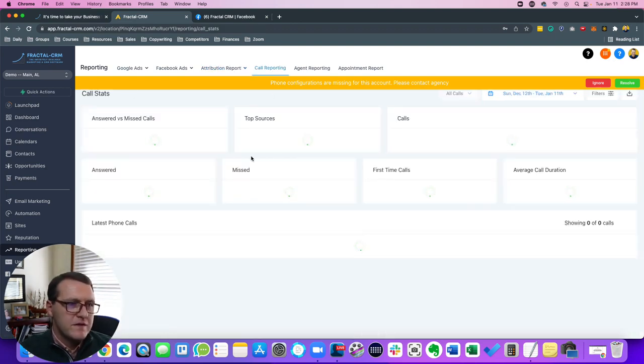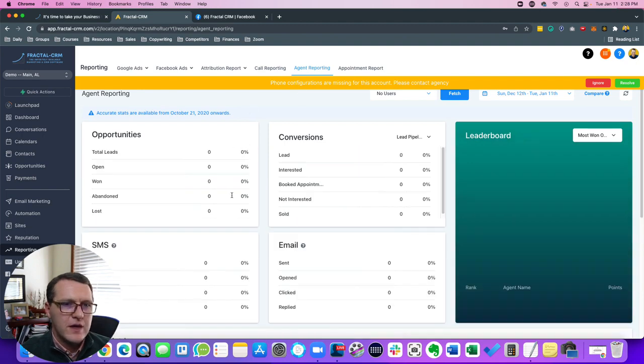Call reporting. This is awesome. Again, you can set up a phone number in here, and you can make calls directly through the CRM. How many of those calls were answered? This works especially well if you have a team doing cold calls, cold outreach type things, or you're calling leads after they come in. So you can have it set up to do all that.